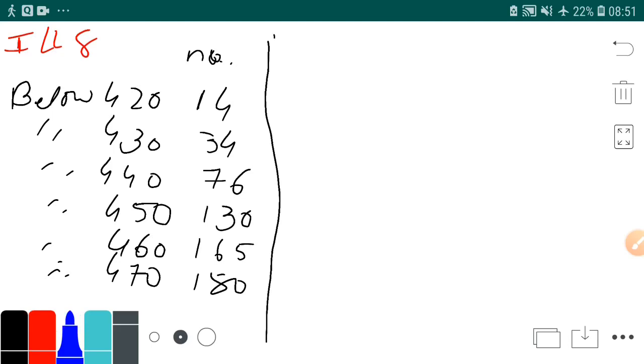So how will I form the classes? As I told you, the first class is below 420, and in the question they have mentioned that the minimum weight is 410. So your first class will be 410 to 420.